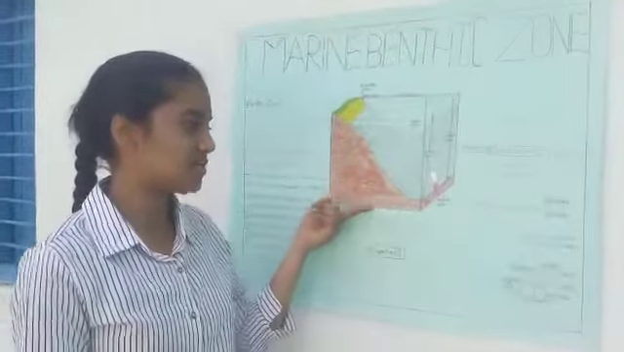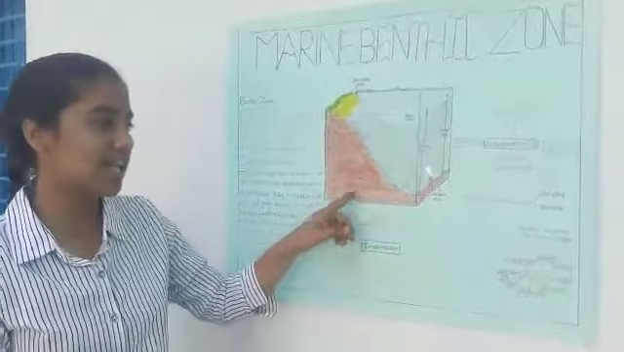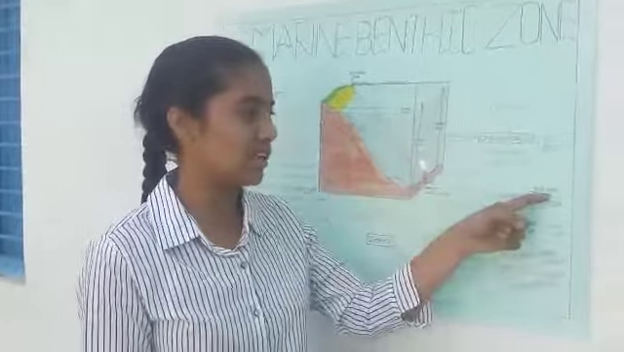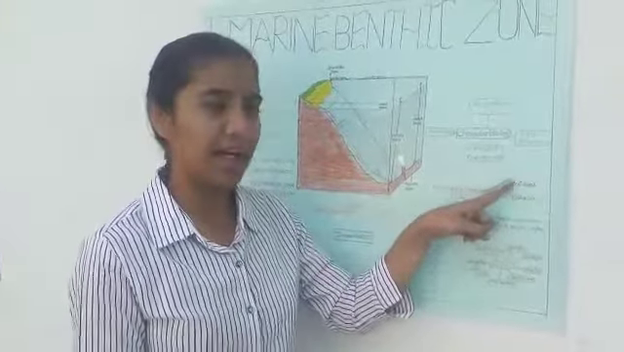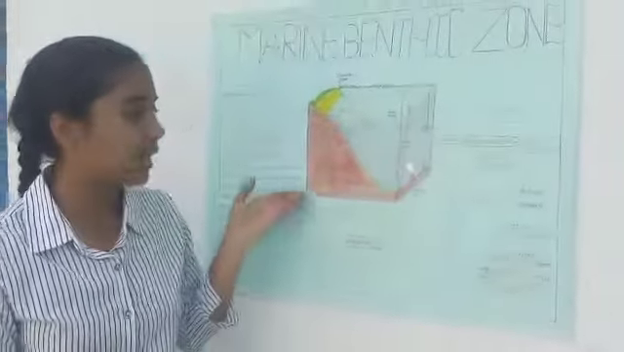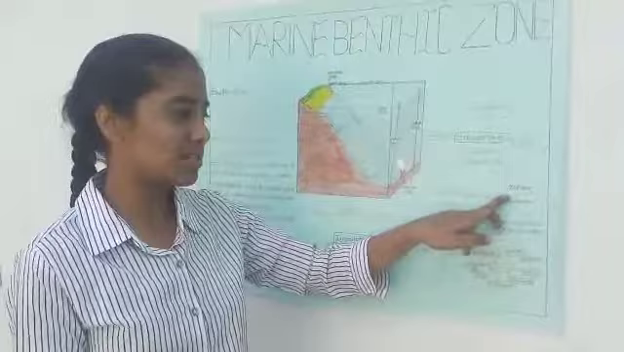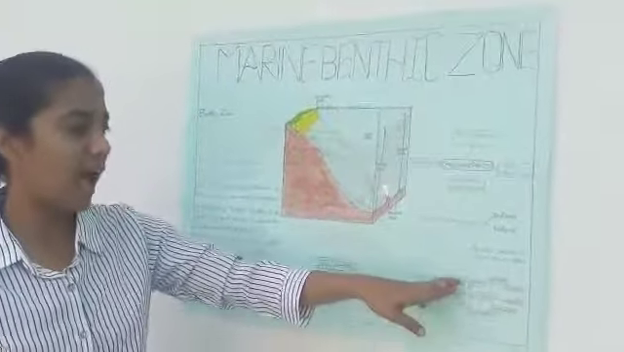Generally, organisms which live in the benthic zone are called benthos. Here we can find two types of communities, that is infauna and epifauna. As we know, the organisms which live in the depth are called infauna, and those living upward are called epifauna. And the example